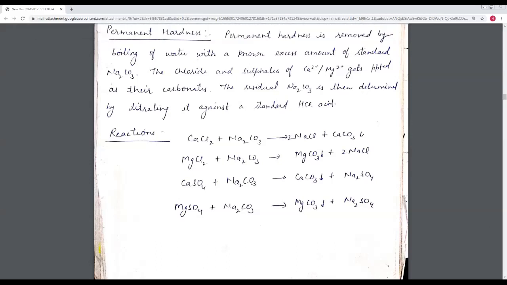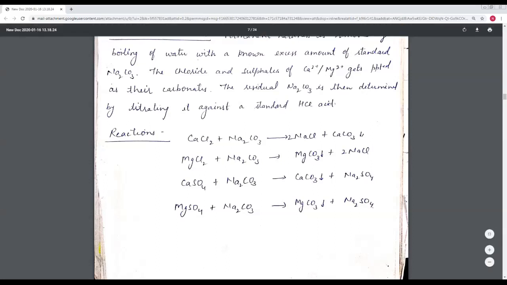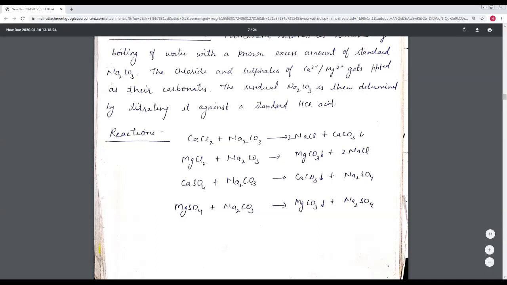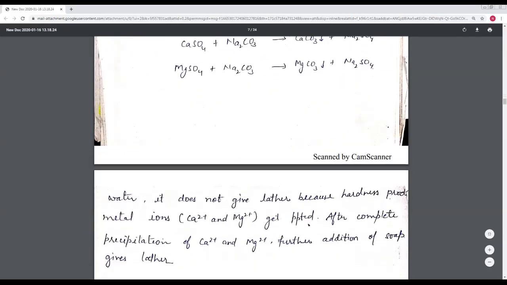Second, magnesium chloride reacts with sodium carbonate and converts into magnesium carbonate, also in the precipitated form. Calcium sulfate reacts with sodium carbonate and gives calcium carbonate and sodium sulfate. Magnesium sulfate reacts with sodium carbonate and gives magnesium carbonate, again in the precipitated form. If these are found in the precipitated form, we can easily remove them. This is the permanent hardness removal reaction.